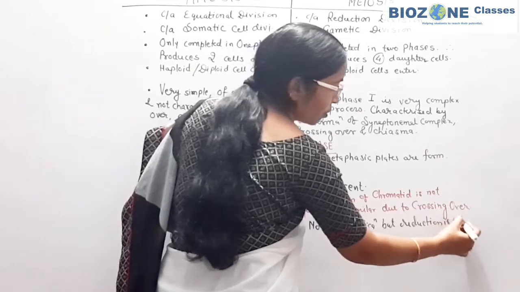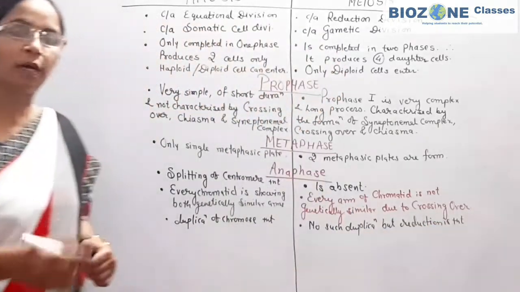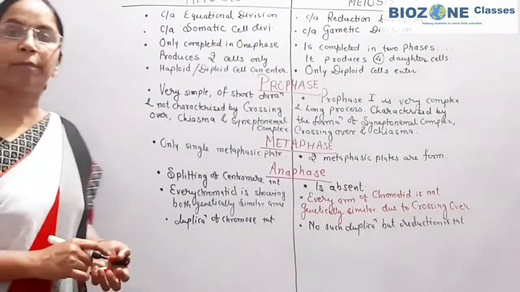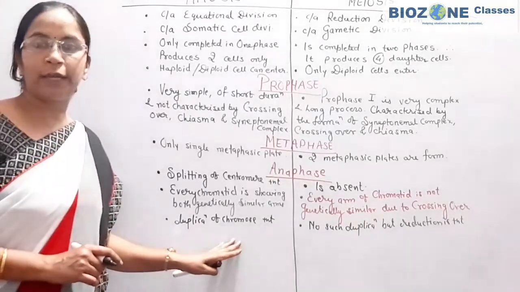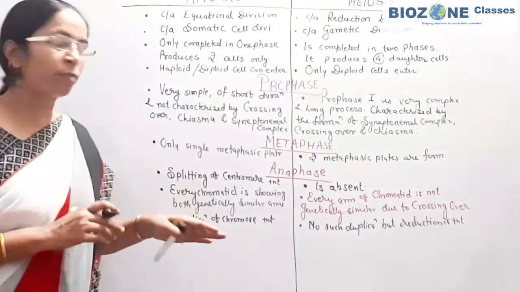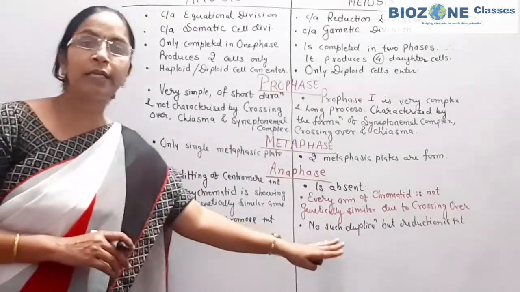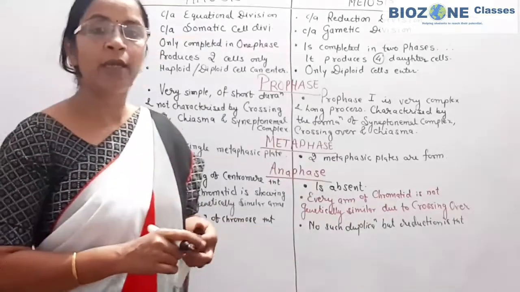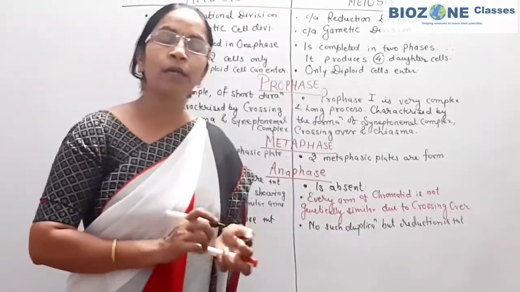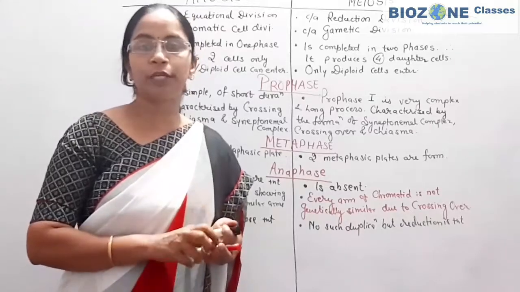So these differences you remember for the anaphase. In mitosis, even after duplication of chromosome, the chromosome number remains the same, whereas in meiosis the splitting of centromere is completely absent, and because of that the chromosome number just reduces to half.